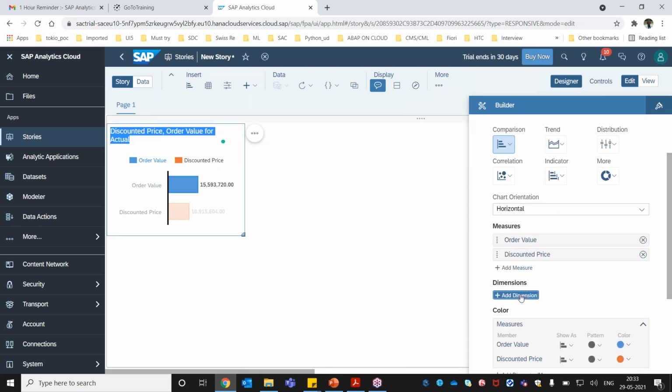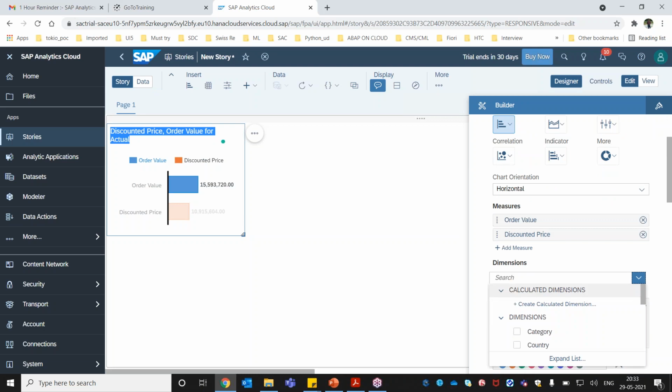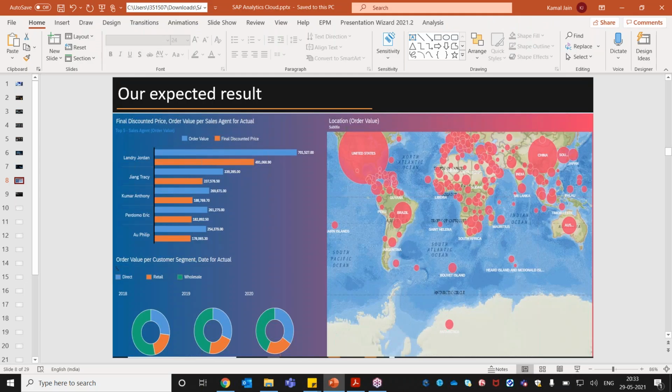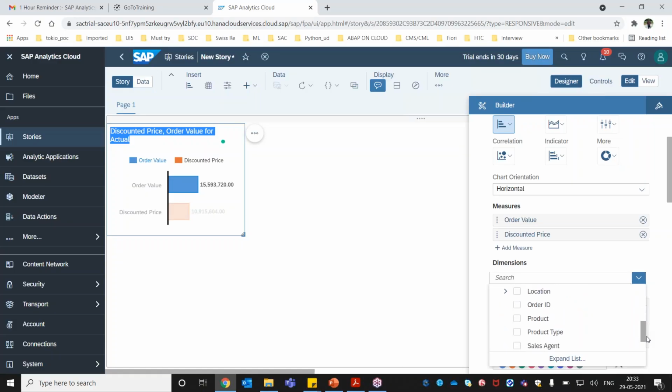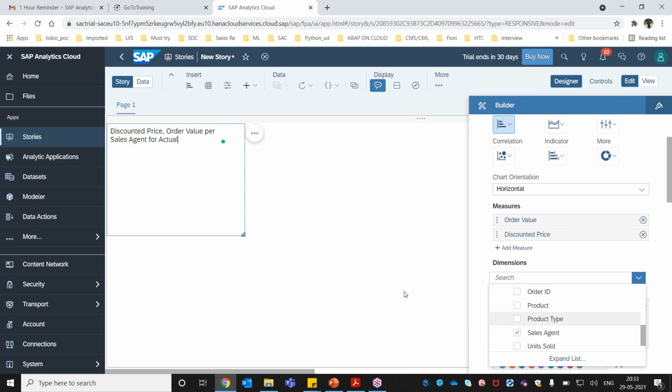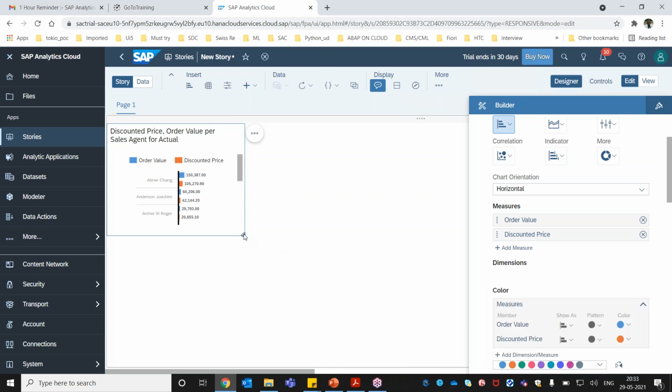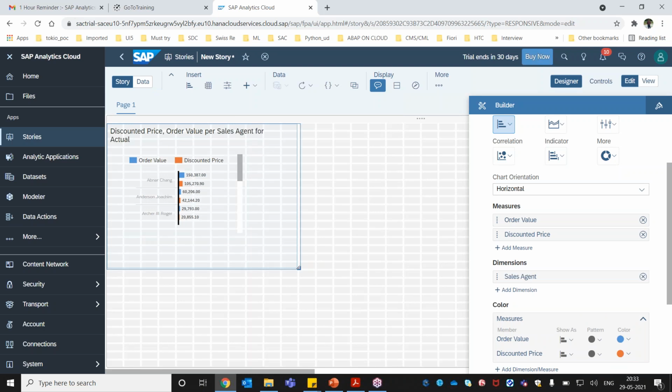Now we are going to select dimensions here, and here we want to see based on sales agent. Already in our data modeling page, we have created a column called sales agent. This is the column which we have created, so now I can select this, and based on that, the chart is going to get updated here. This is a responsive page, so I can go and drag and drop a little bit.